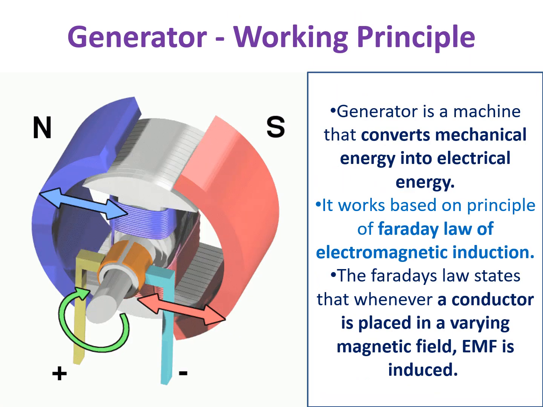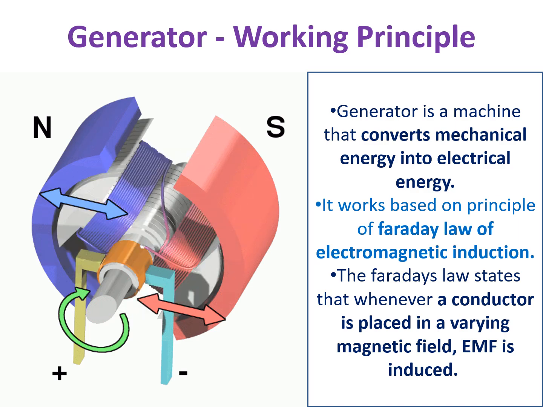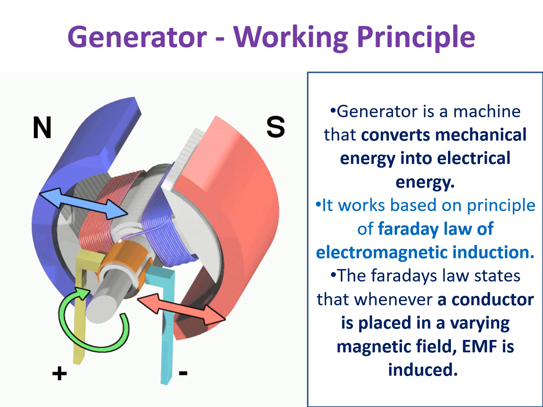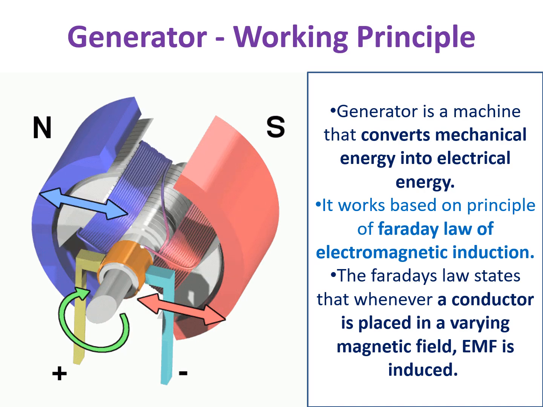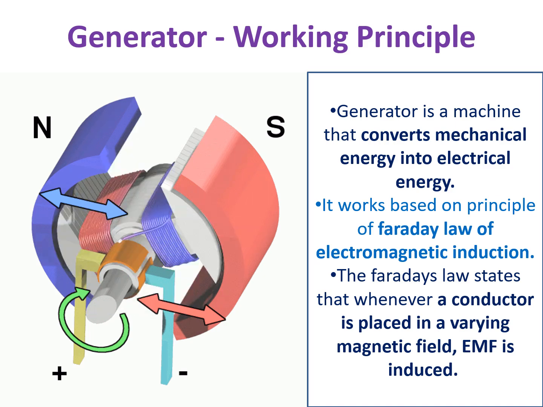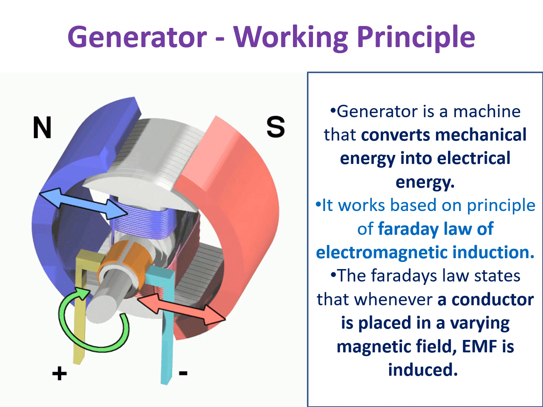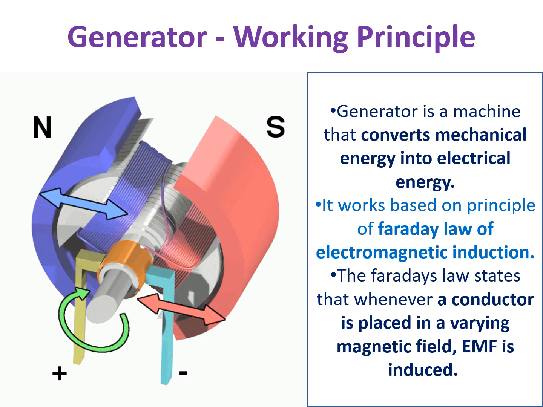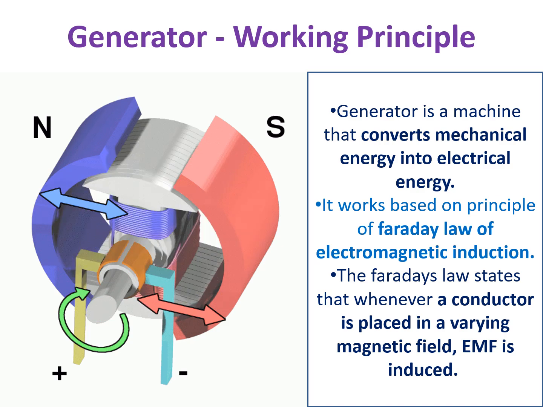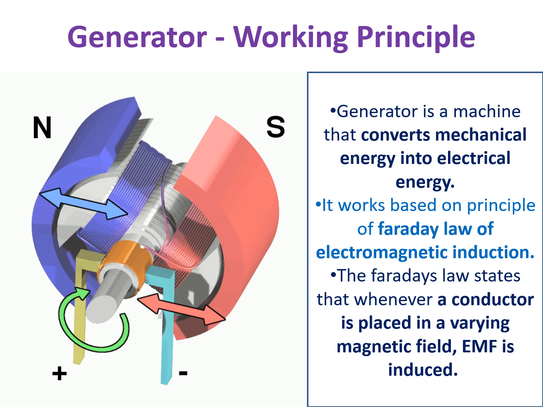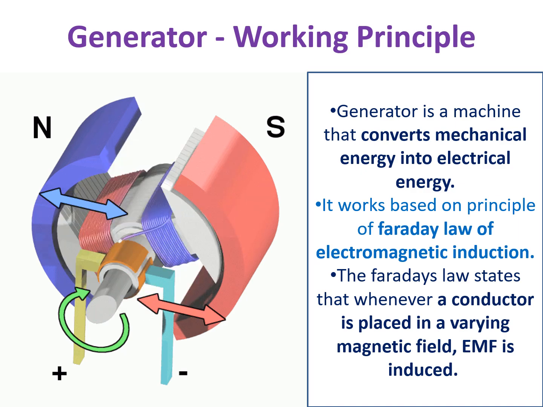Before going to that, we also need to know about generators. Generators are machines that convert mechanical energy into electrical energy. It works on Faraday's electromagnetic induction. When you keep a conducting wire among magnets and continuously change the field, it produces electricity.